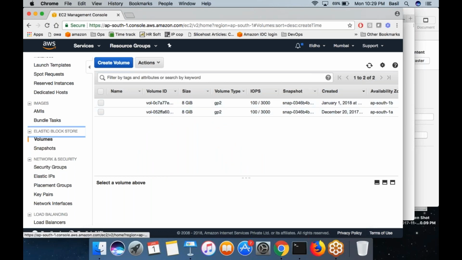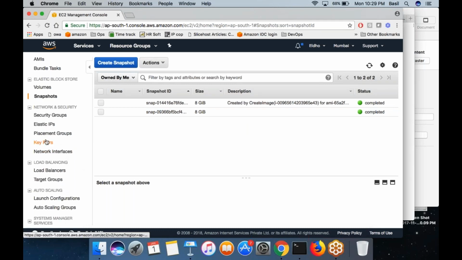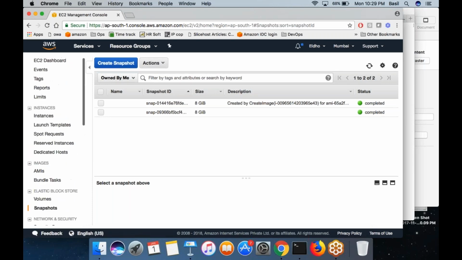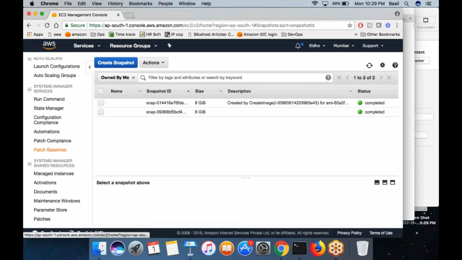And snapshots are chargeable actually, but in your case it wouldn't be. A snapshot takes a very small size, which wouldn't really be counted. It will fall under the free tier only. And none of the others are chargeable. Be careful about elastic IP and volume. Other than these, including AMIs, none are chargeable.